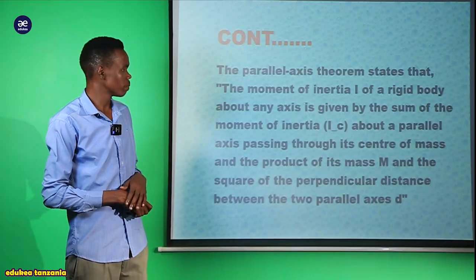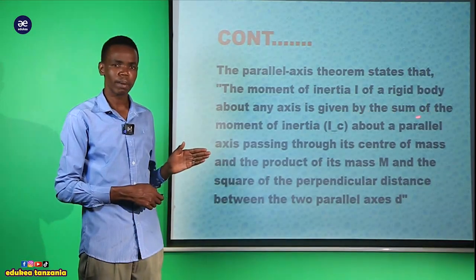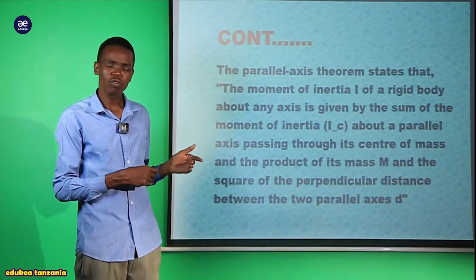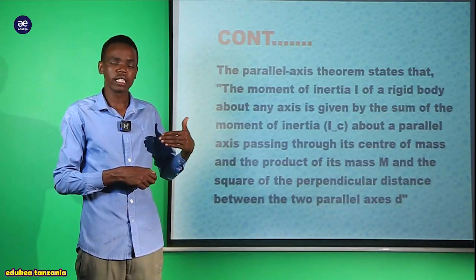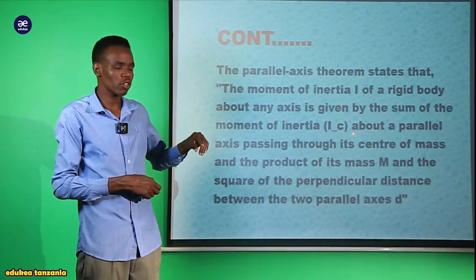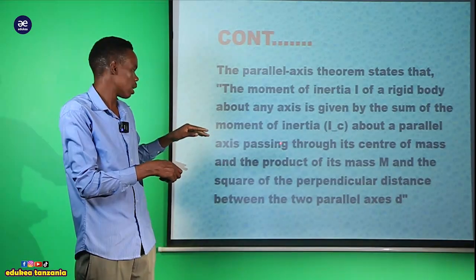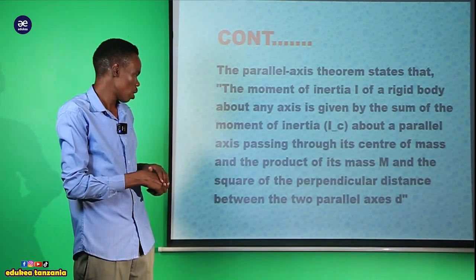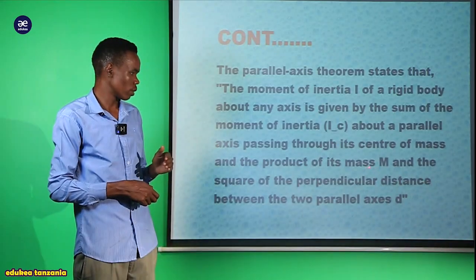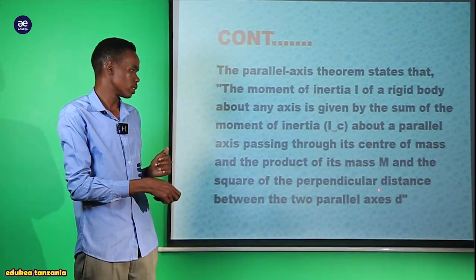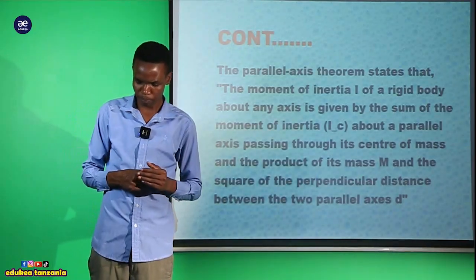So our law says that the moment of inertia of a rigid body about any axis is given by the sum of the moment of inertia about a parallel axis through its center of mass, and the product of its mass and the square of the perpendicular distance between the two parallel axes.